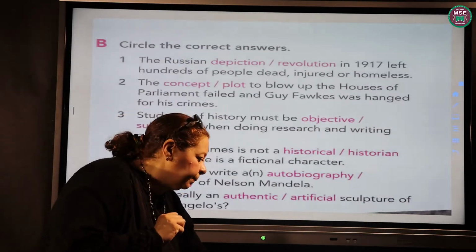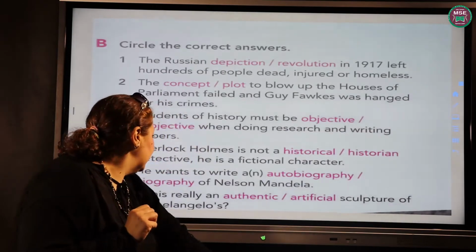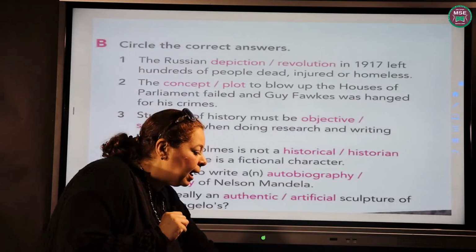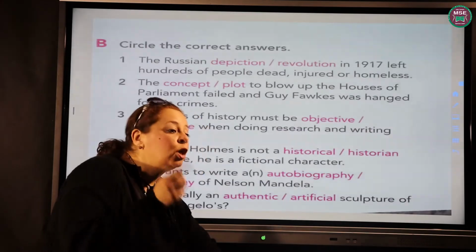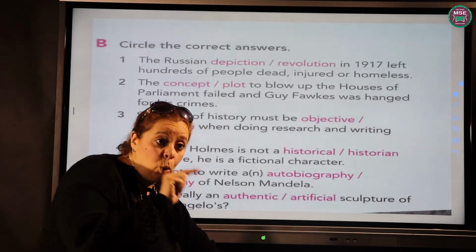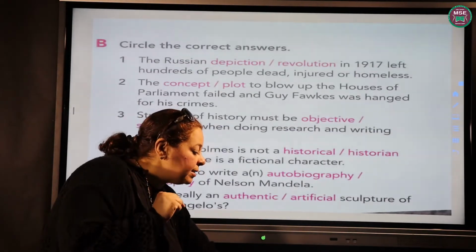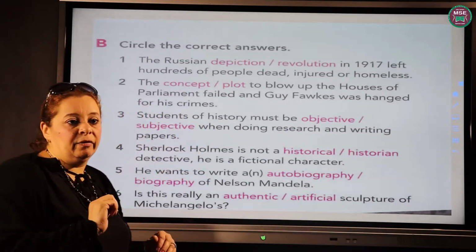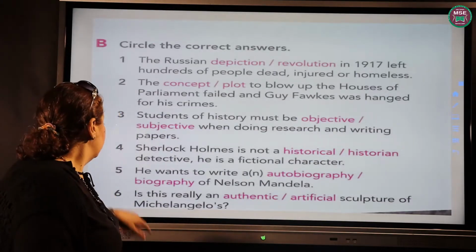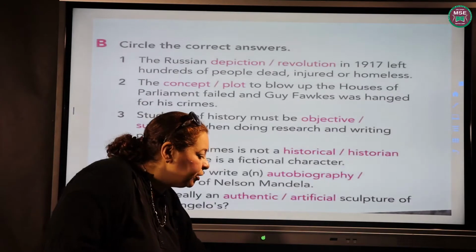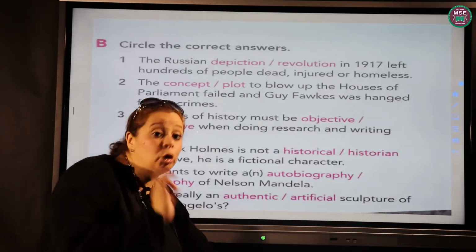It's the person. Then we have autobiography and biography. Autobiography, a book you write yourself about your own life, okay? Now, biography, a book someone writes about someone else's life, okay? Then, number 6, we have authentic and artificial. Authentic means real, true.